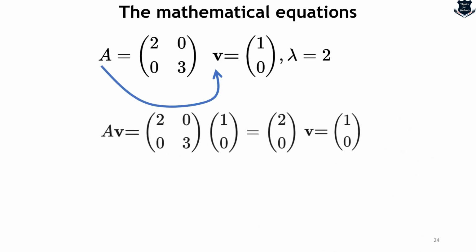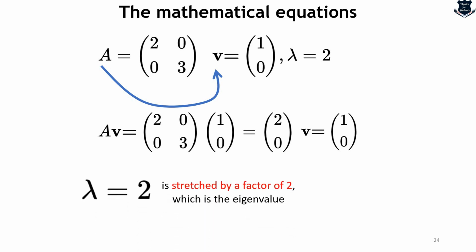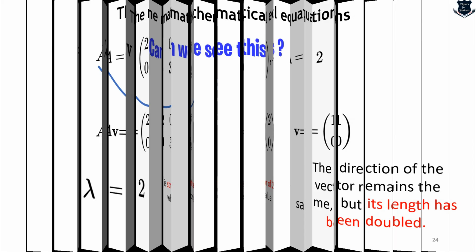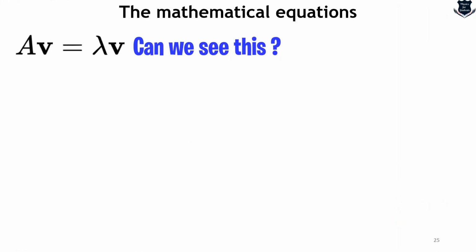We get this one. And here you can see lambda equals 2 because it is stretched by a factor of 2, which is the eigenvalue. Thus we infer that the direction of the vector v remains the same, but its length has been doubled. So from here we will now try to see that if Av equals lambda v in terms of mathematics, I mean to say using the equations, can we do that?